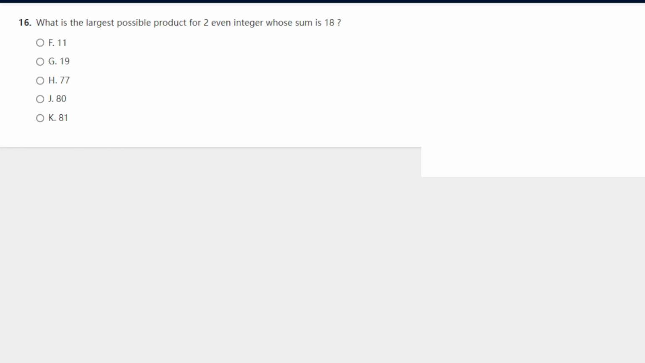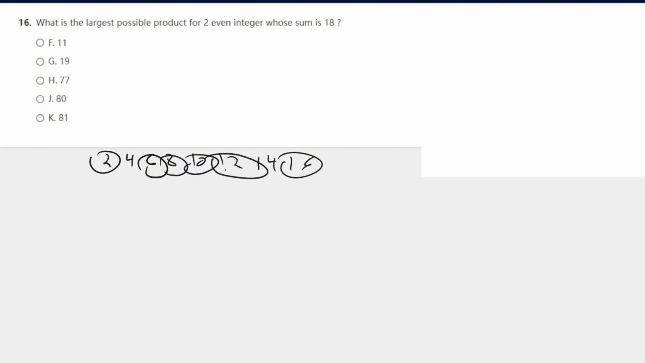What is the largest possible product for two even integers whose sum is 18? All right. Let's write down what integers that are even can equal 18. So even integers, we have 2, 4, 6, 8, 10, 12, 14, 16, etc. Now, what equals 18? 8 and 10 equals 18. So, what else? 6 and 12 could equal 18. But 2, 16 could equal 18.